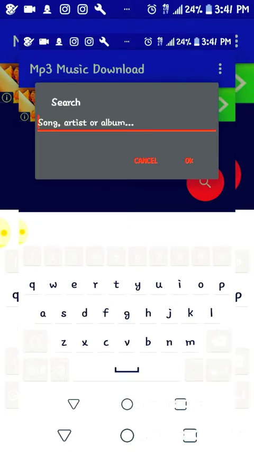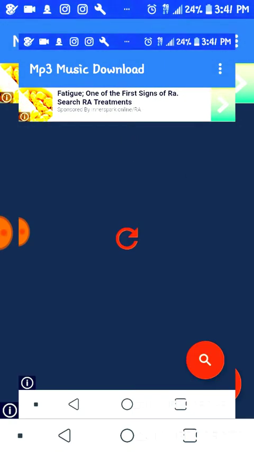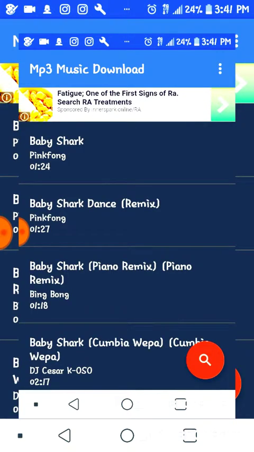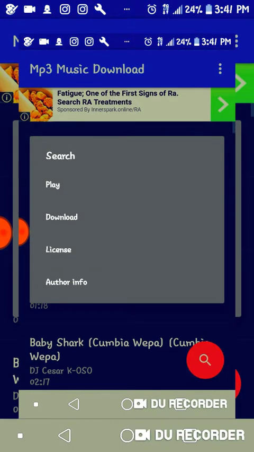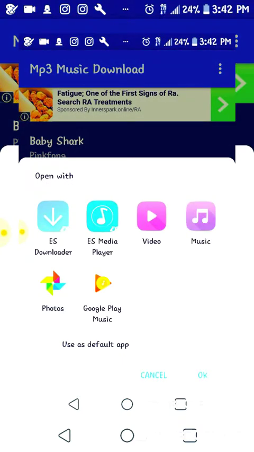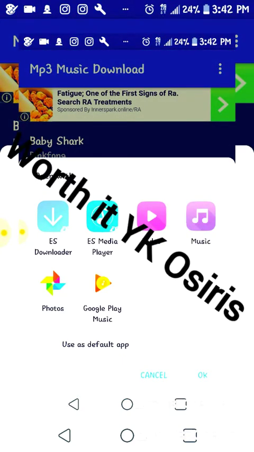Hold up. It's not really working. My keyboard is not working. Shark. Baby shark. You want to play it? You can use any music you want.